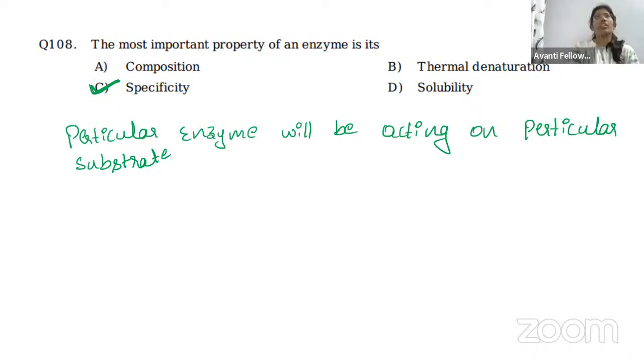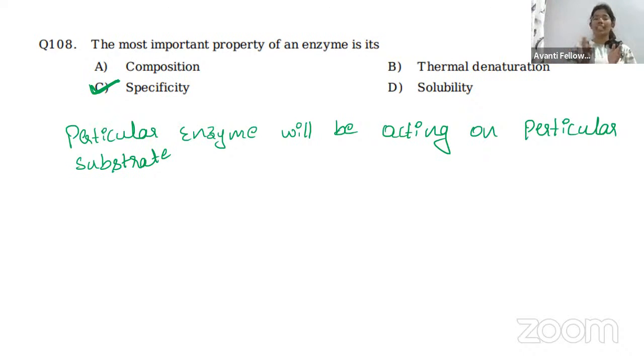And thermal denaturation, yes, it is important, but not the most important, because if the temperature is increased, all the enzymes will get denatured. There is an optimum temperature for all enzymes, but the specificity is not the same, because if we have an enzyme A, it is going to work on substrate A only.